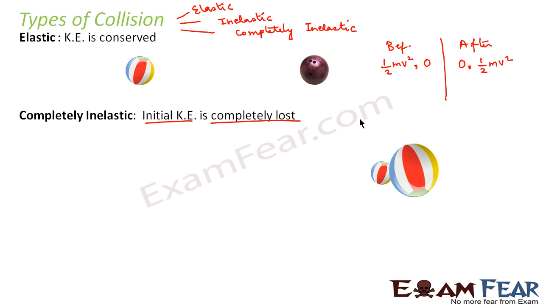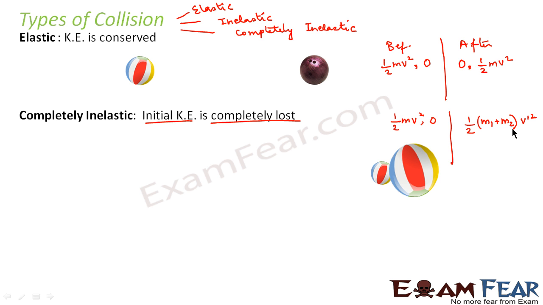So in this case, what happened? The initial kinetic energy was, for the first ball, half mv square, and for the second ball, it was 0. After collision, they both started moving with a kinetic energy half (m1 plus m2) into some velocity v dash square. So this energy is completely lost, and it got converted into some other form of energy.